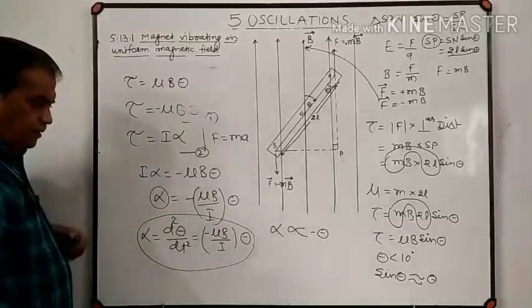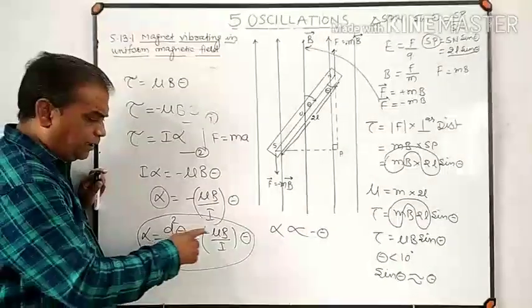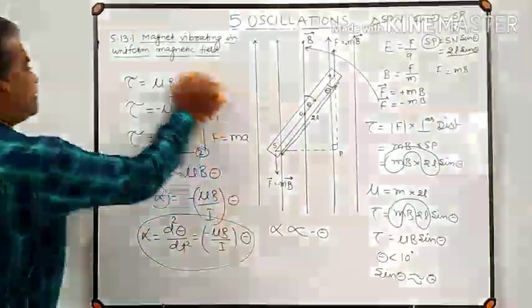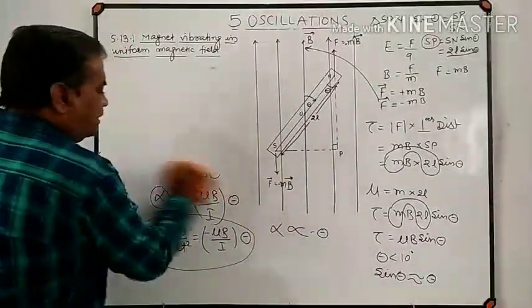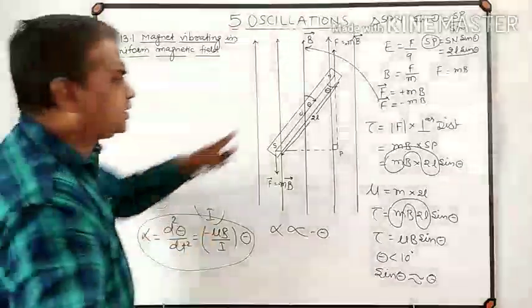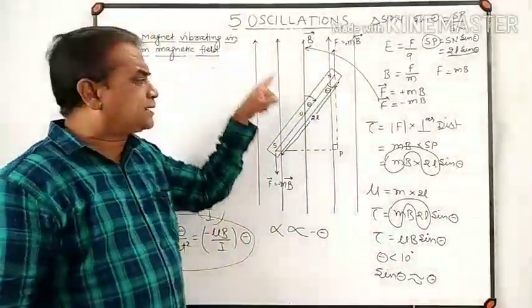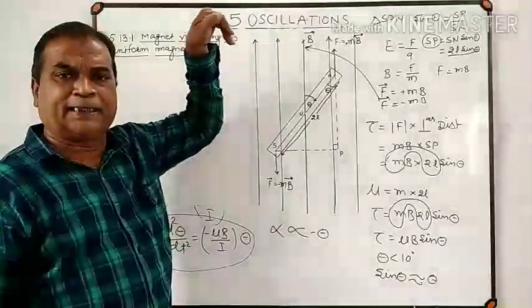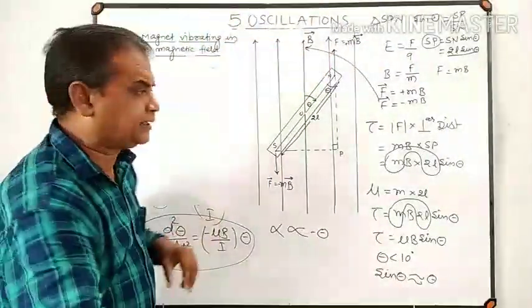Now, using the equation alpha equal to minus mu B divided by I into theta, we can find the time period of oscillation of this bar magnet. That is, the time taken by a bar magnet suspended freely in a uniform magnetic field to complete one oscillation.